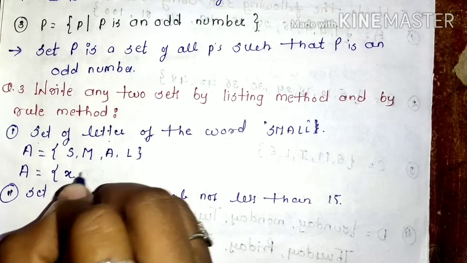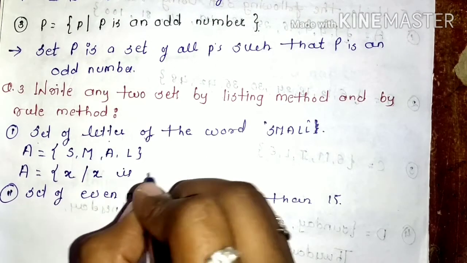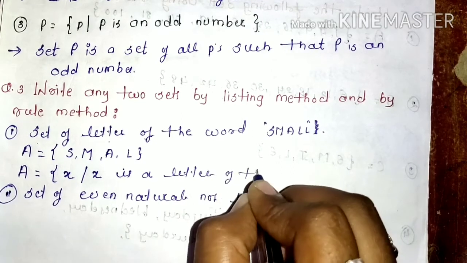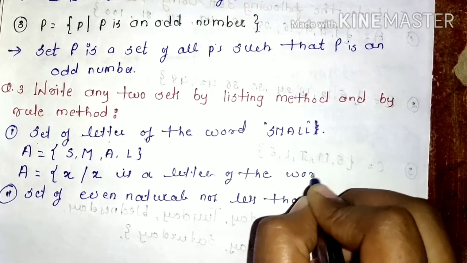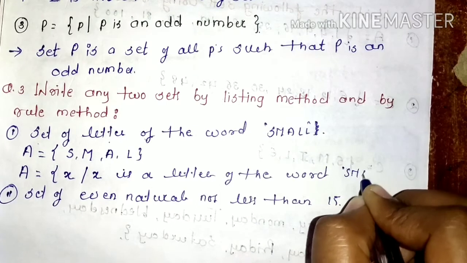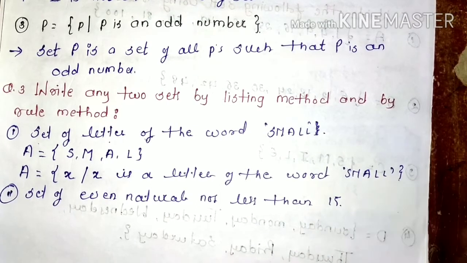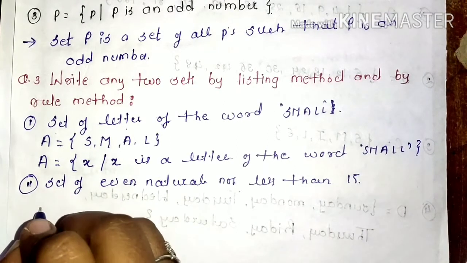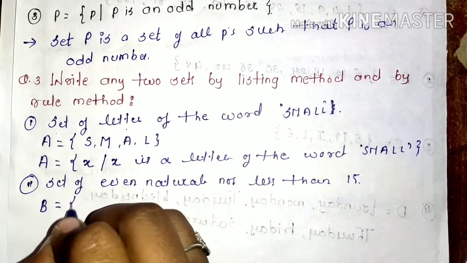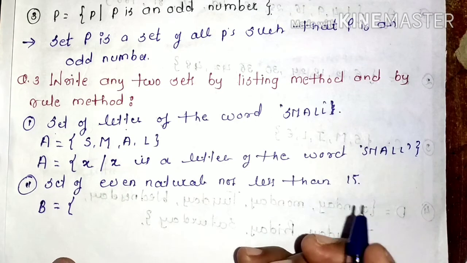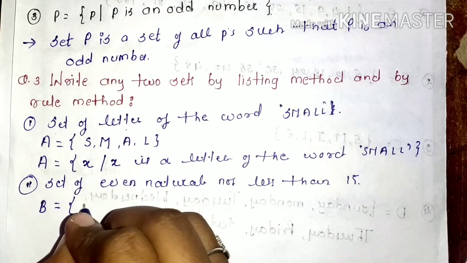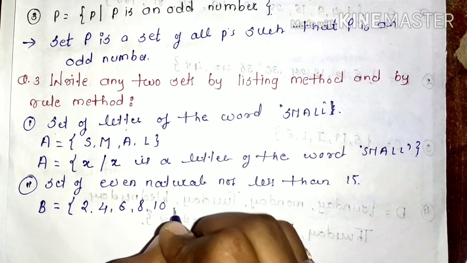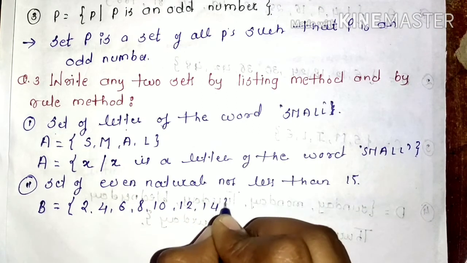Second, we have to write it by the rule method. So X such that X is a letter of the word small. Next we have the example set of all even numbers less than 15. First by the listing method, what are the even natural numbers less than 15? 2, 4, 6, 8, 10, 12 and 14.